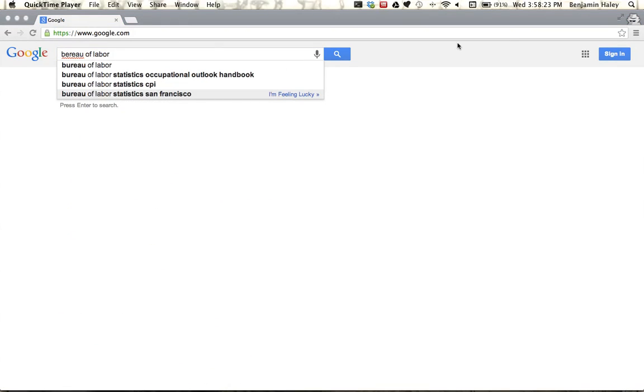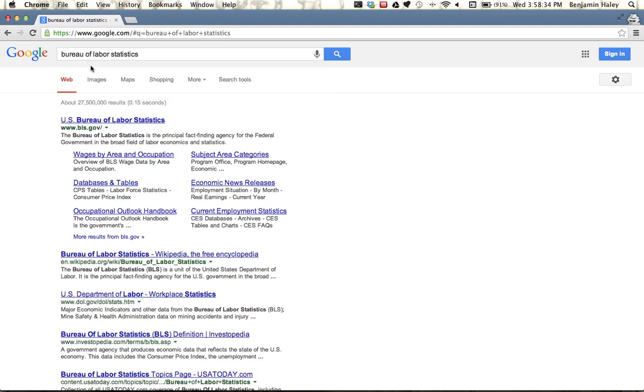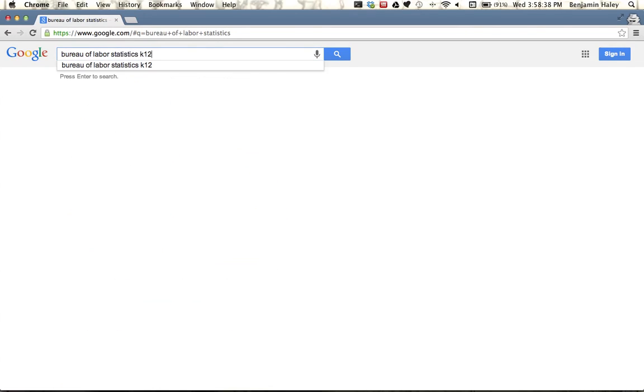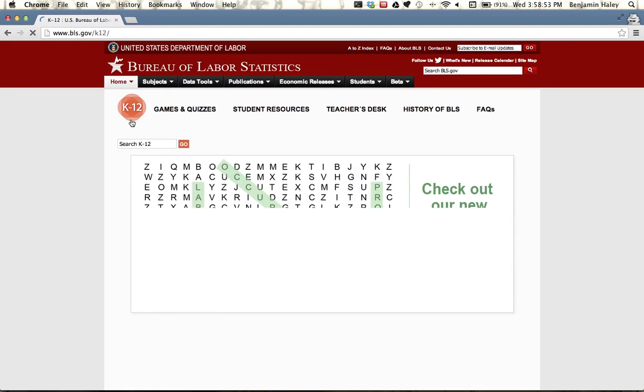Let me move my screen recording out of the way. The Bureau of Labor Statistics. And it's a complicated website with a lot going on. Oh, here I spelled bureau wrong. That looks better. So actually, specifically, I'm going to search for their K12 site, which even as an adult, I find much more usable than the rest of the site. But certainly, you can use any part. So here we'll go visit their K through 12 section.